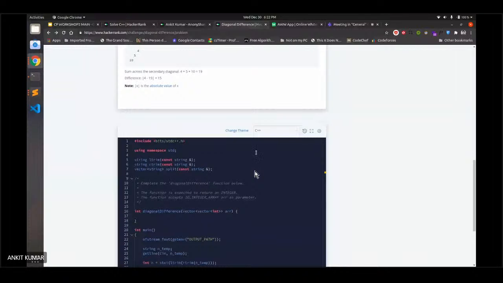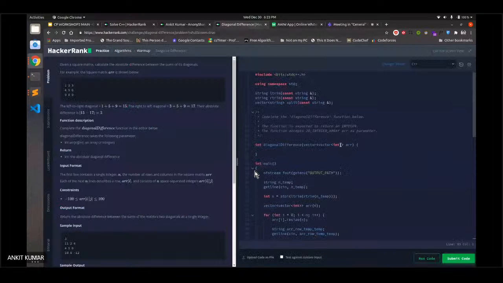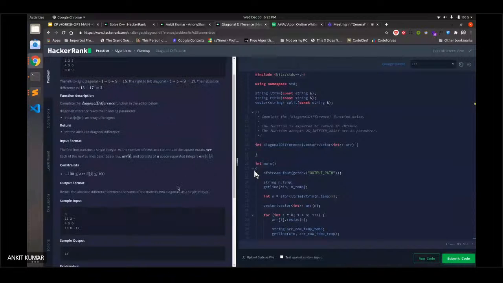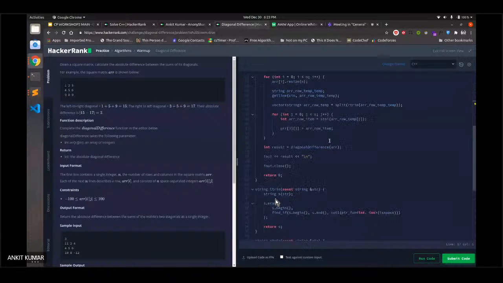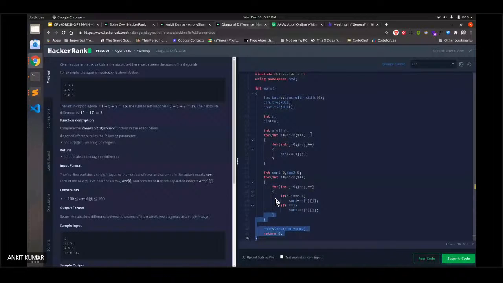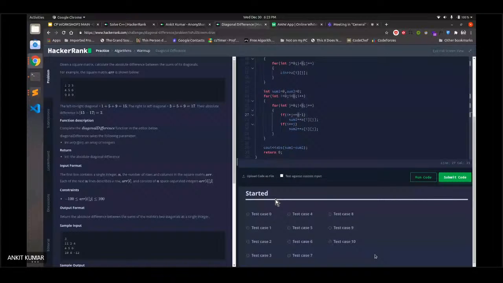You can also split the screen like this, which gives quite a cool feeling, and it also supports dark mode, so it's preferable for quite many users. So just replace all this code. We don't need this, and just submit the code. On submitting, all the test cases will run, and you will be given a verdict that is accepted.